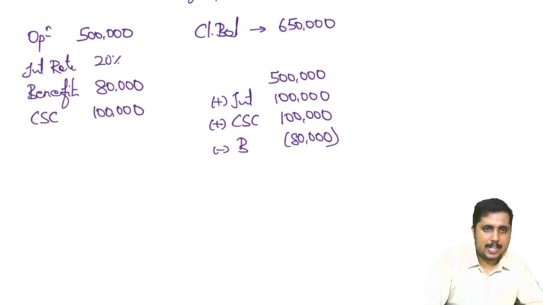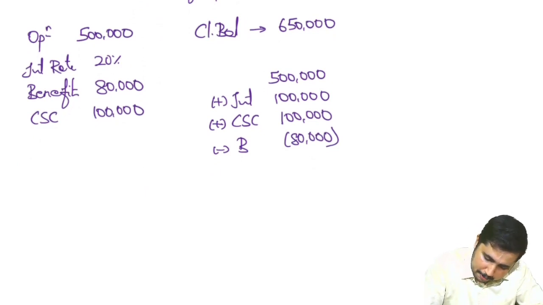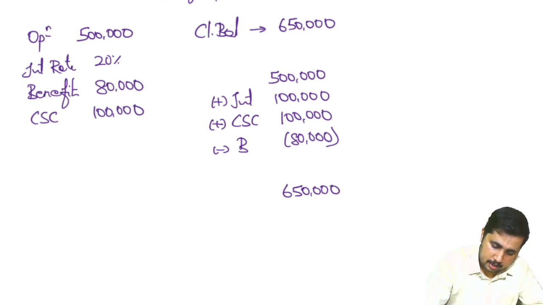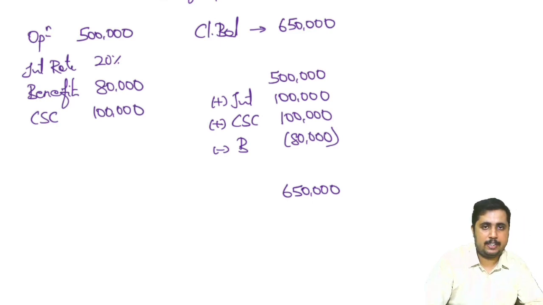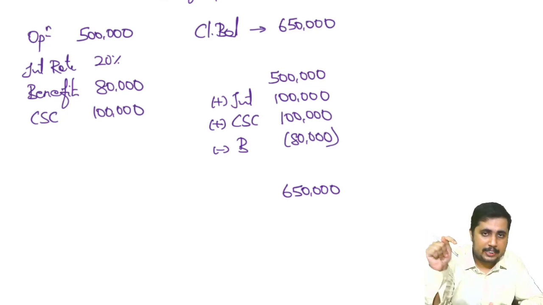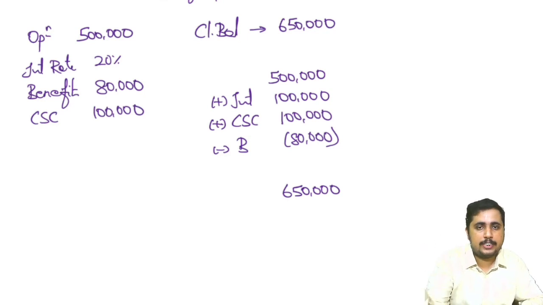But the closing balance is already defined as 6 lakh 50. Let us take the final value: 7 lakh minus 80,000 is 6 lakh 20,000. According to our calculation it is coming as 6 lakh 20, but based on the current circumstances, the actuary is saying maintain 6 lakh 50.